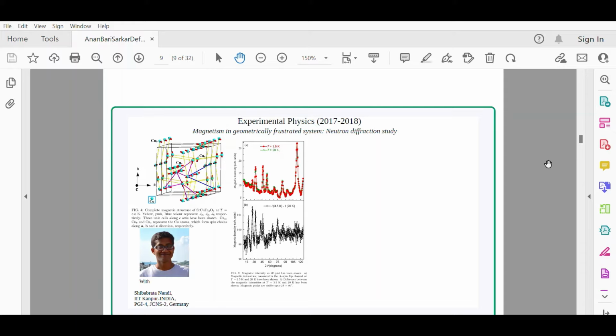Now suppose, the way we are trying is, every magnetic system will have, let's say, a transition temperature. So the way is to carry out the diffraction experiment above the transition temperature and observe the diffraction pattern, and then slightly cool it down, go below the transition temperature, follow the same process, and find out the diffraction pattern.